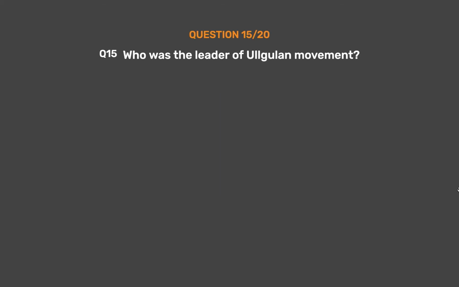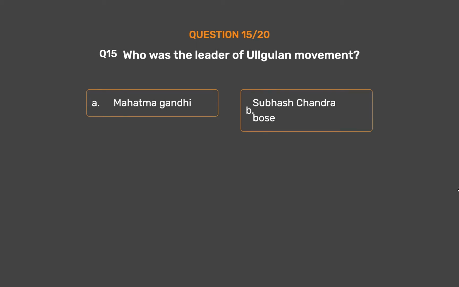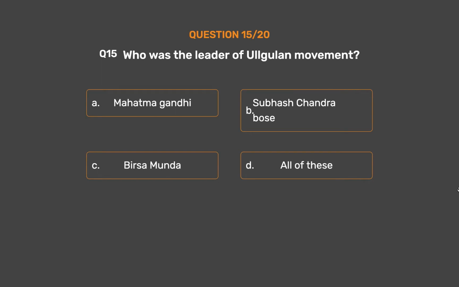Question number 15. Who was the leader of Gulen movement? Option A. Mahatma Gandhi. Option B. Subhash Chandra Bose. Option C. Birsa Munda. Option D. All of these.